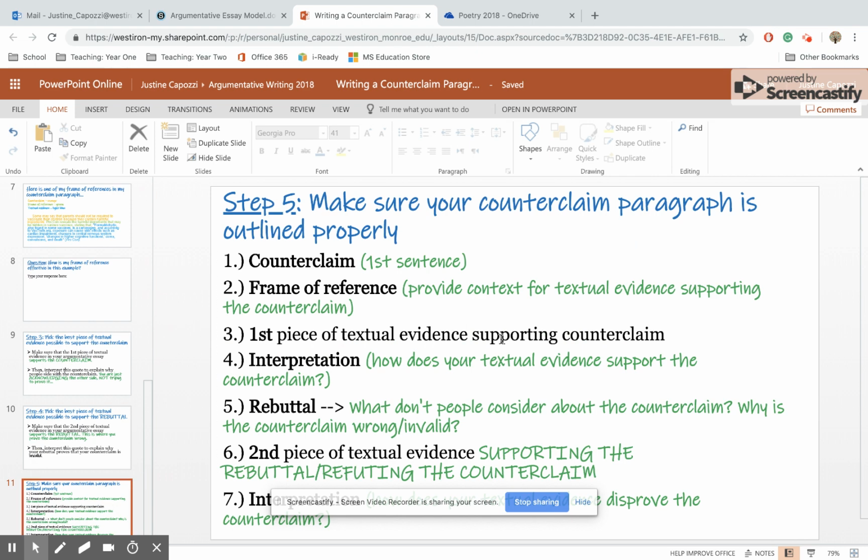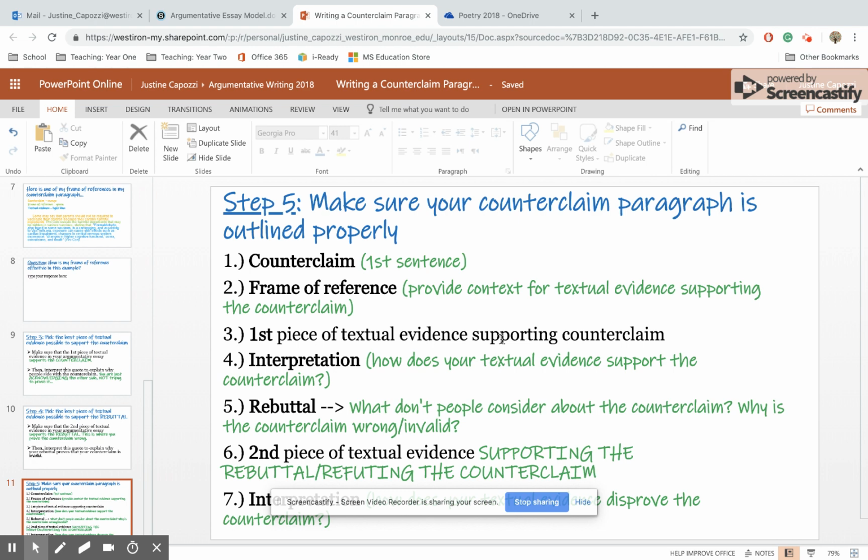So just to make sure that this makes sense, here's how the counterclaim paragraph needs to be formatted. There's 7 different parts. Number 1, the counterclaim, of course. That's the very first sentence. Number 2, your frame of reference, providing context for the textual evidence supporting the counterclaim. Number 3, your first piece of textual evidence supporting the counterclaim. Number 4, interpretation. How does your textual evidence support the counterclaim?